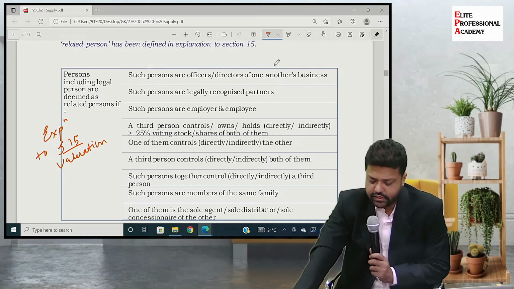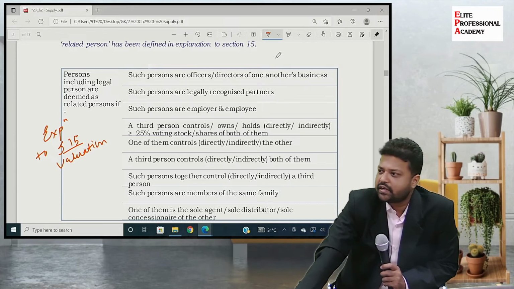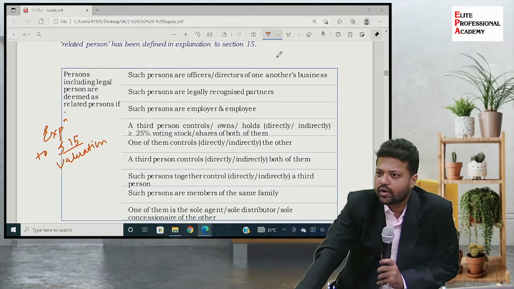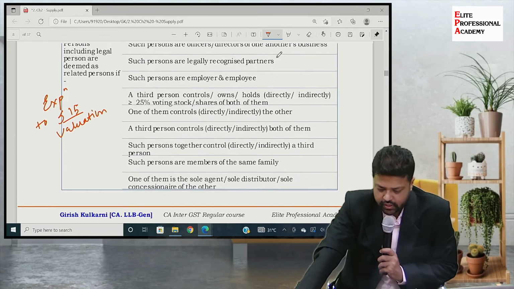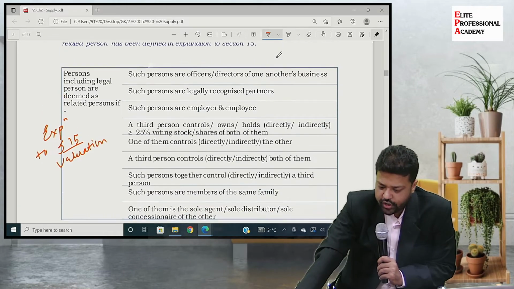Then such persons are legally recognized partners. Anything difficult to understand in this? There is ABC LLP or ABC partnership firm wherein A, B, C are partners. Transactions between A, B, C are transactions between related persons. Simple. Then such persons are employer and employee.